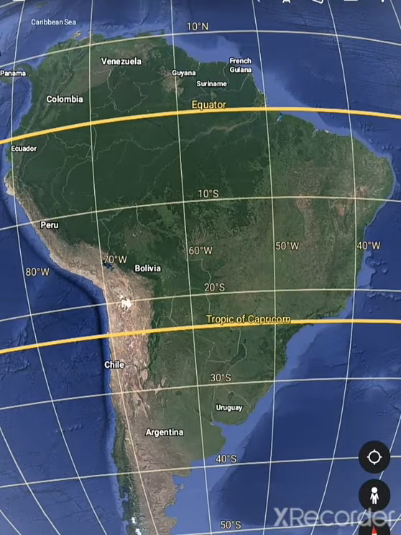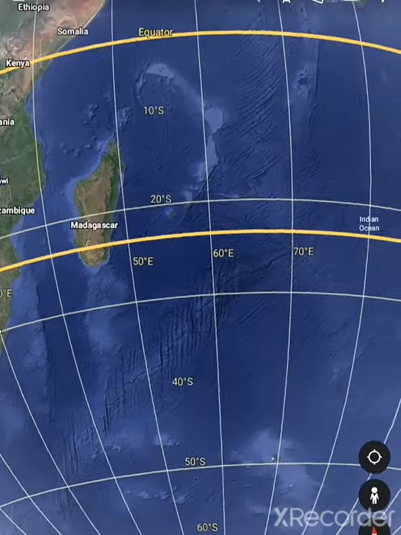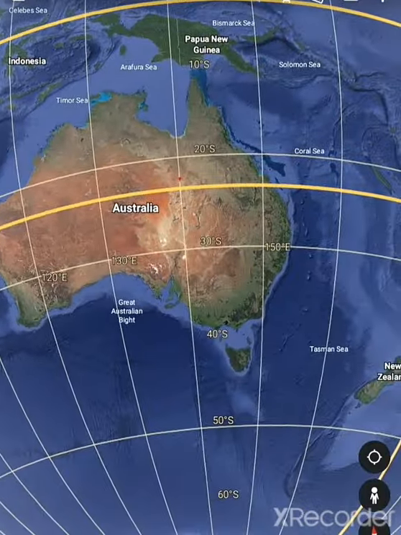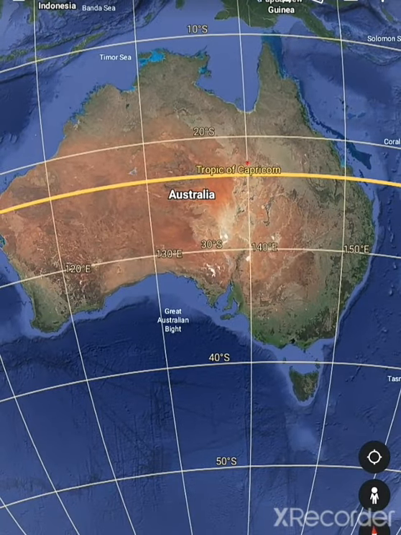Now next we move to Australia. Here we have your Australia. Australia is the smallest continent and lies entirely in the southern hemisphere.